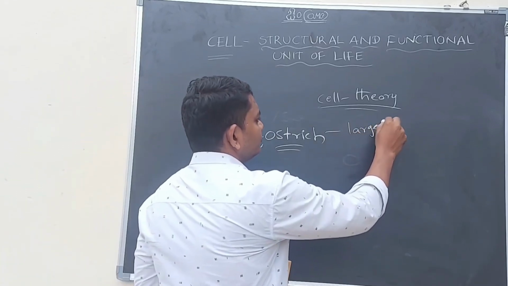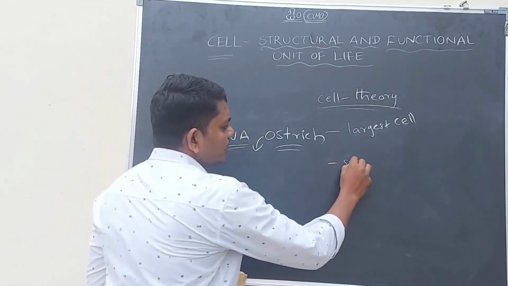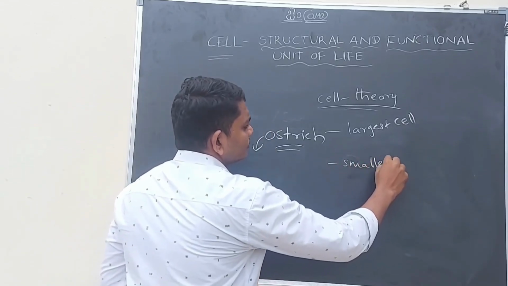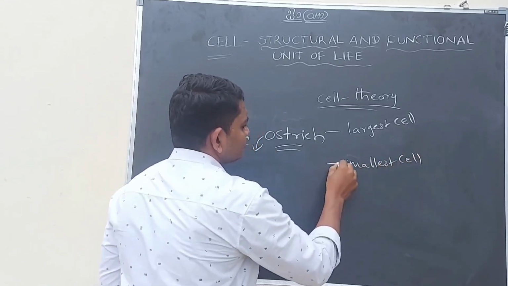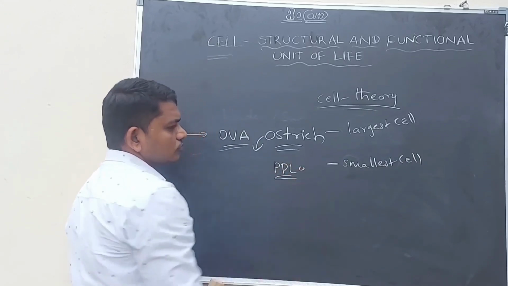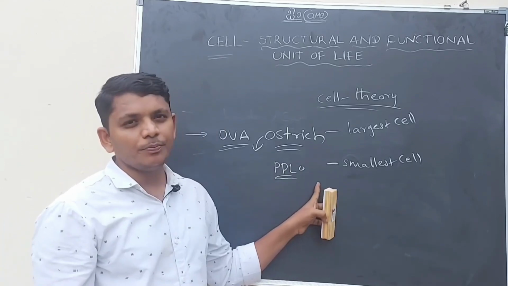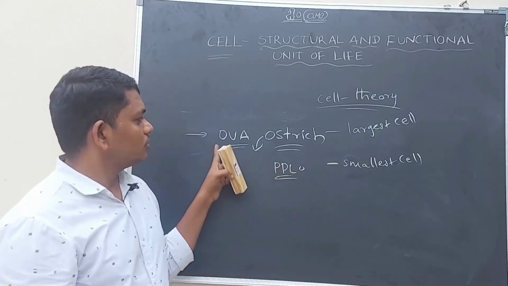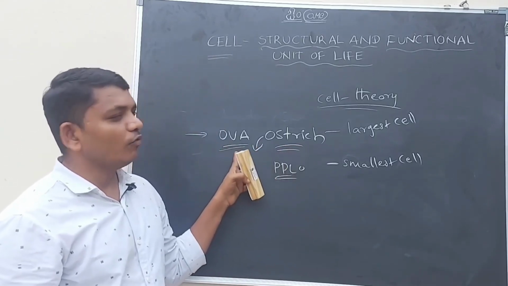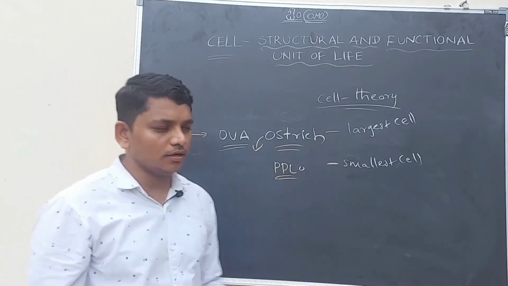And the smallest cell is PPLO. The smallest cell is PPLO, and the largest cell is the ovum, or egg, of the ostrich.